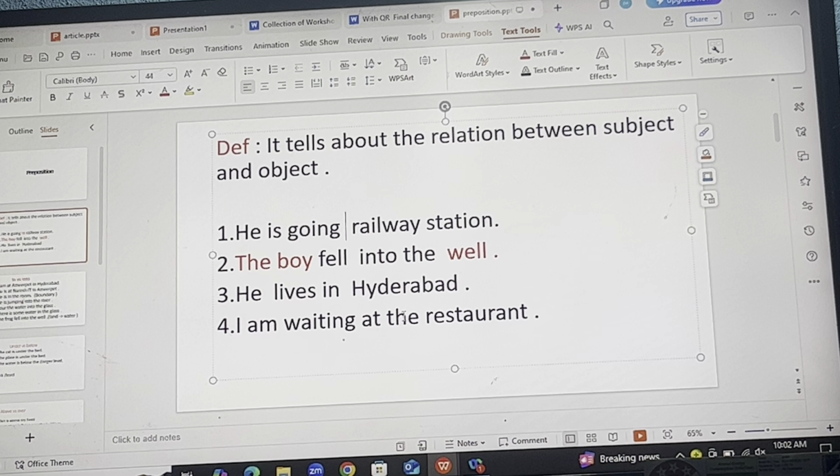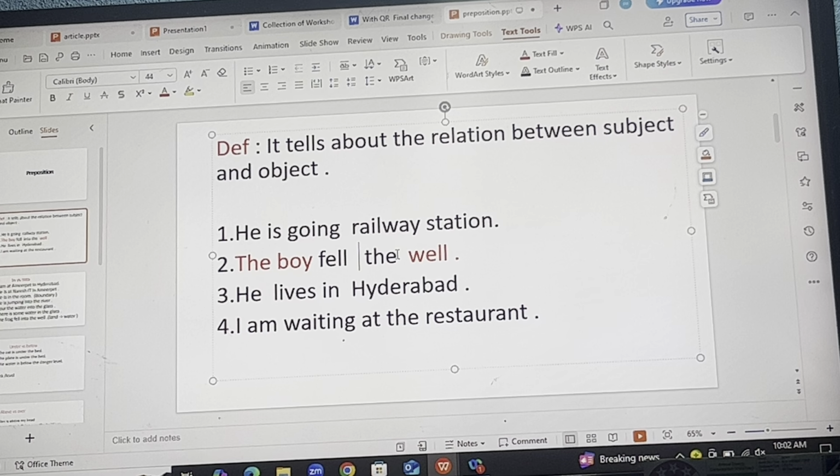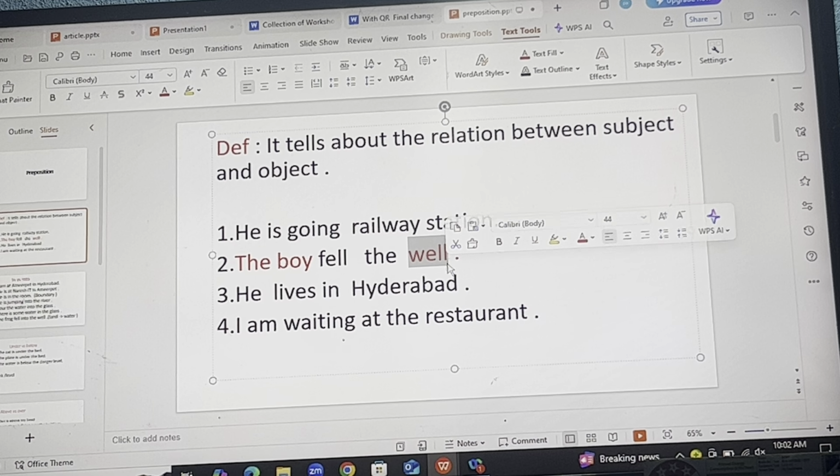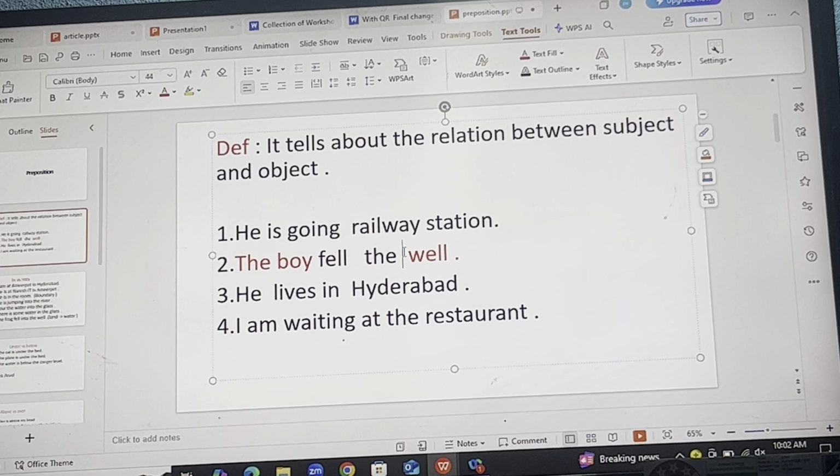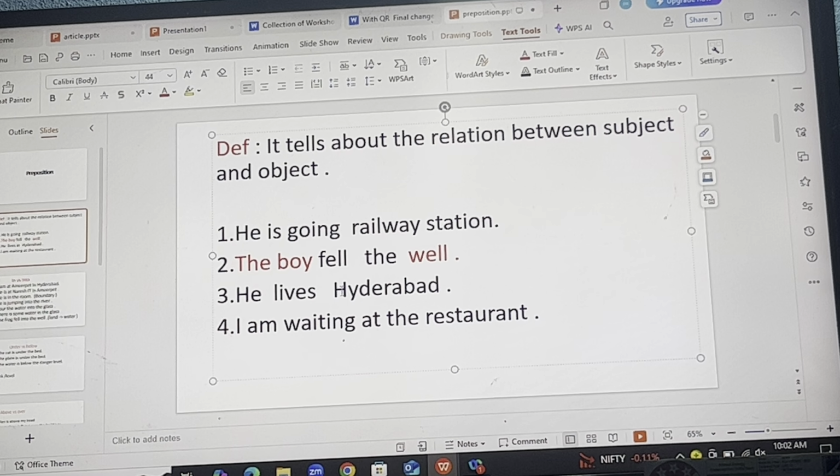In the same way, the boy fell into the well. Let's say if I remove the preposition, the boy fell the well. Could you figure out which particular well I'm talking about? Is it a very good well, I mean in terms of good, or the actual well which is filled with water? In the same way, he lives in Hyderabad. If I say he lives Hyderabad, you may again get one more meaning of this, that is lives.